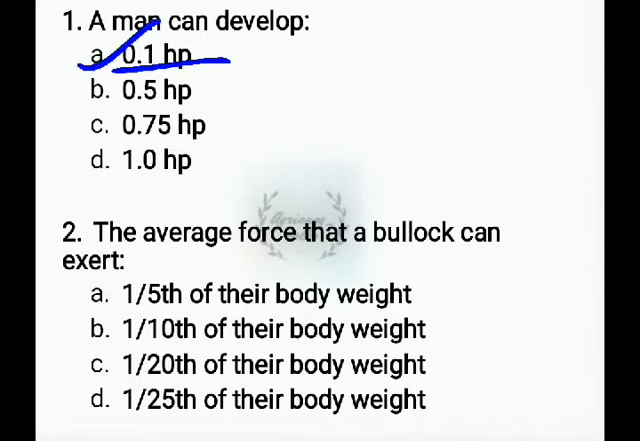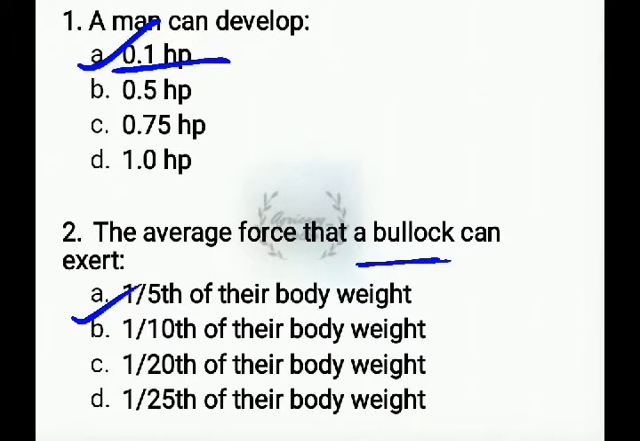Next question. The average force that a bullock can exert, options are 1 by 5th of their body weight, 1 by 10th of their body weight, 1 by 20th of their body weight, and 1 by 25th of their body weight. The answer is 1 by 10th of their body weight.